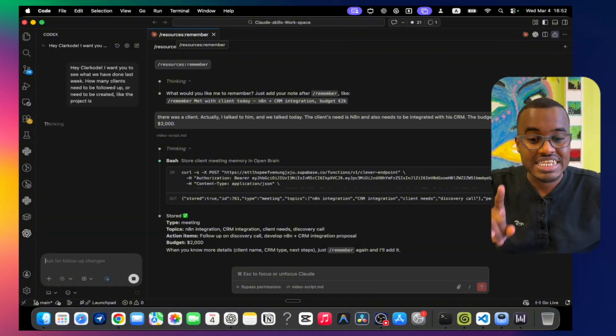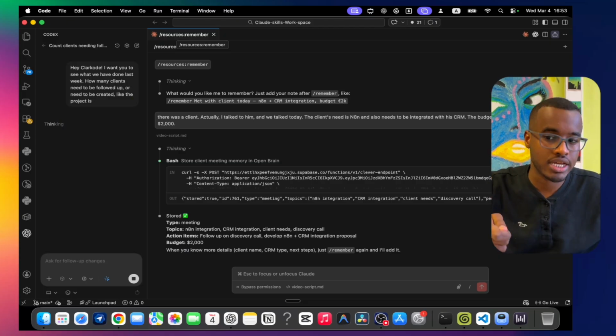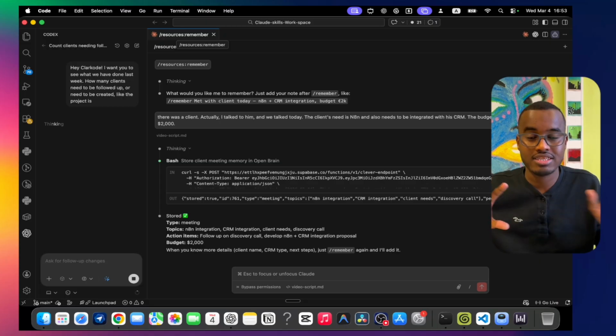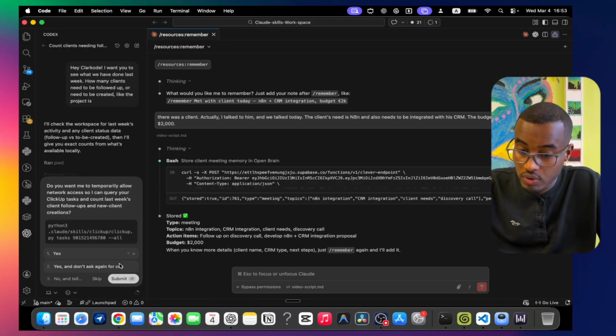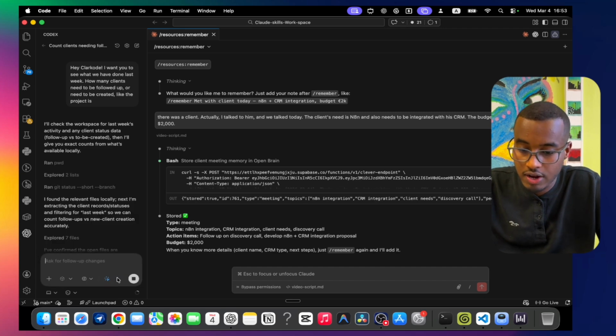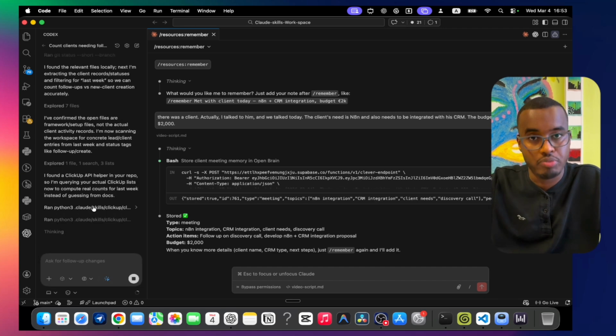You see, I didn't use the same words, because it searches by meaning, not by the exact words I use. So we just wait. It says it wants to take some actions, because it discovered it has the ability to search our brain for what we mean.